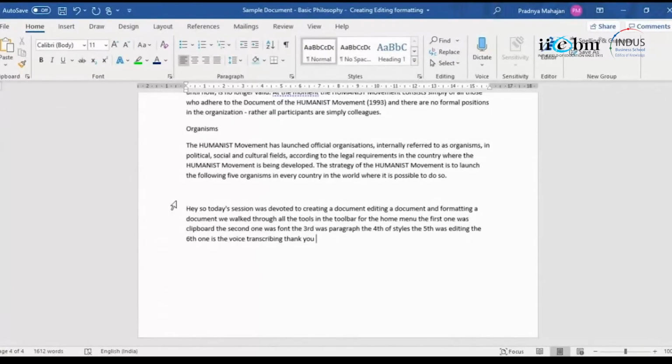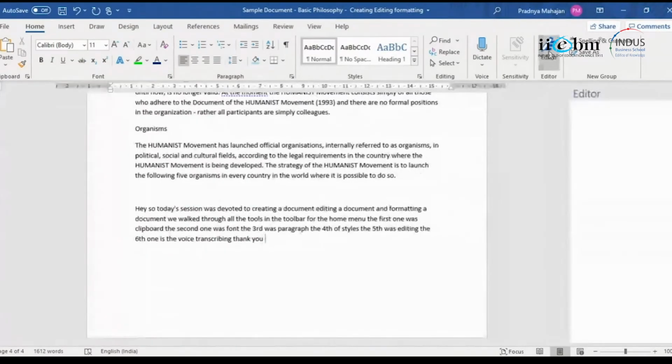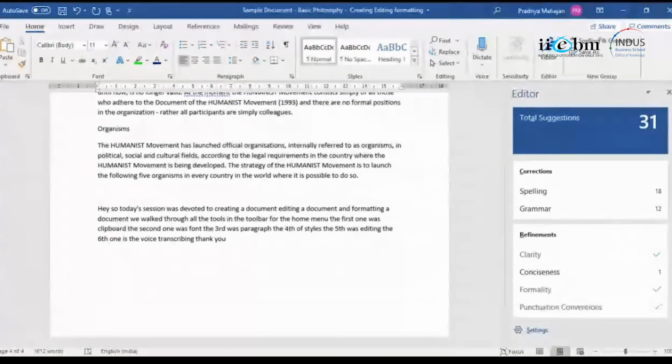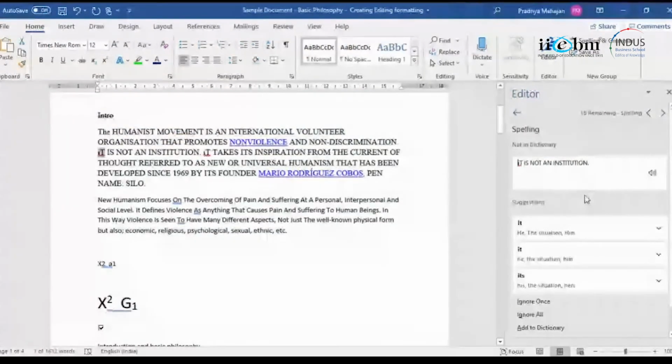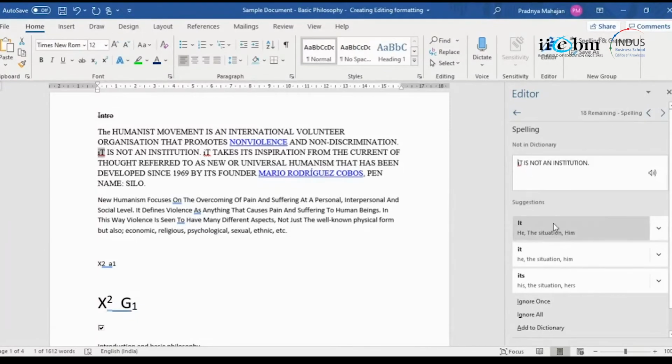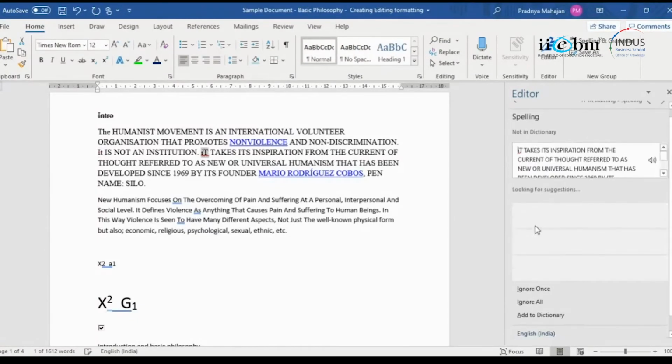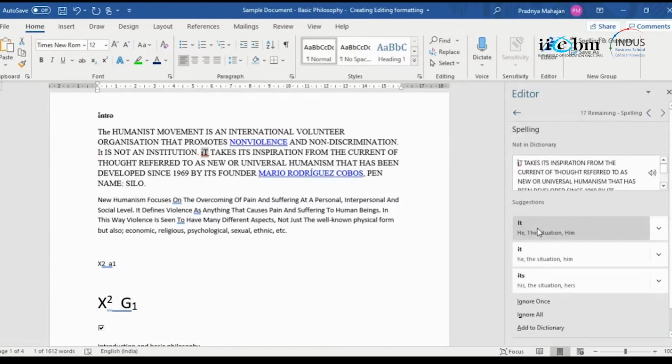Okay. The next one is an editor over here. So an editor prompts you with corrections. Are there spellings? So if I have spellings, yes, there must be some spellings. It is not an institution. So it's saying IT. Okay, now that's a spelling because I have changed the font. So it gives suggestions. So I'll say, okay, the first one. Or I can say ignore. So I can use the suggestions.